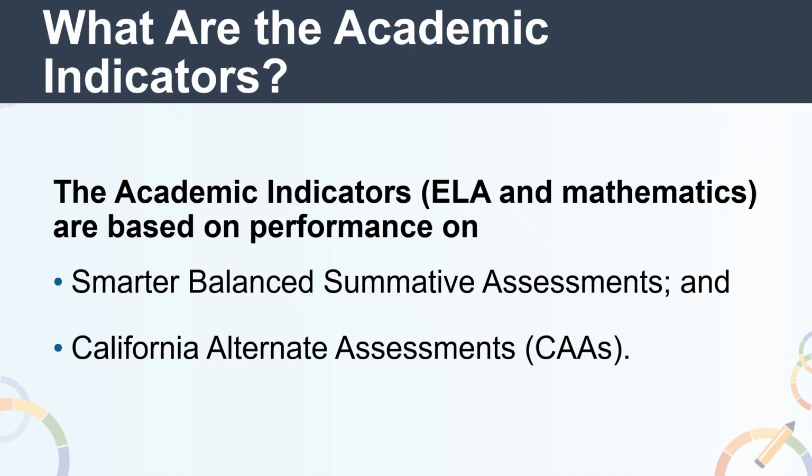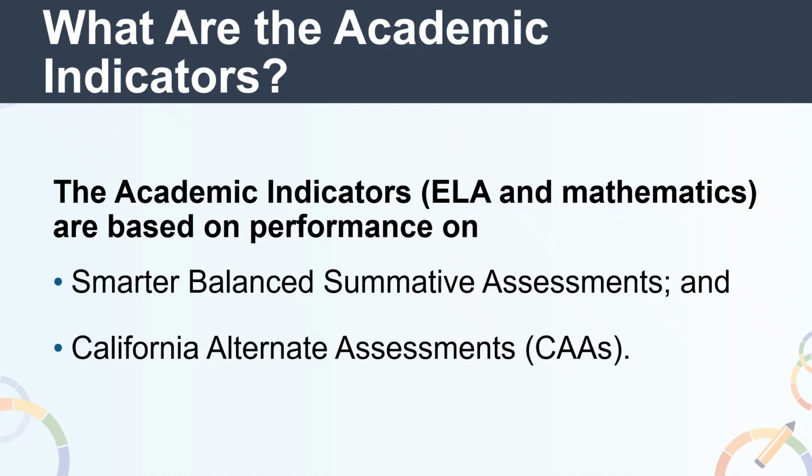Student scores are only included in the academic indicator if the student is continuously enrolled. But what is continuous enrollment exactly? We use a lot of terms in accountability around enrollment, so let's clarify what we mean here. While cumulative enrollment is enrollment at any time during the year, continuous enrollment is defined as the enrollment from Fall Census Day or the first Wednesday in October through the time of testing without a gap in enrollment of more than 30 consecutive calendar days.